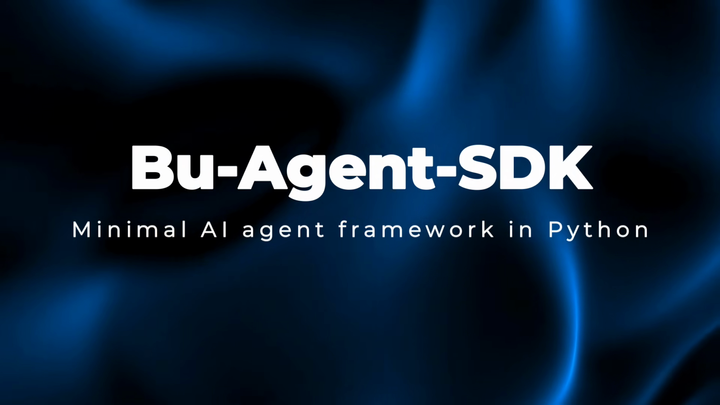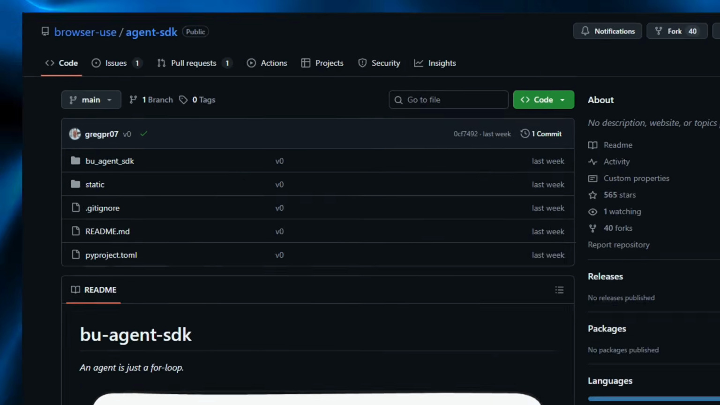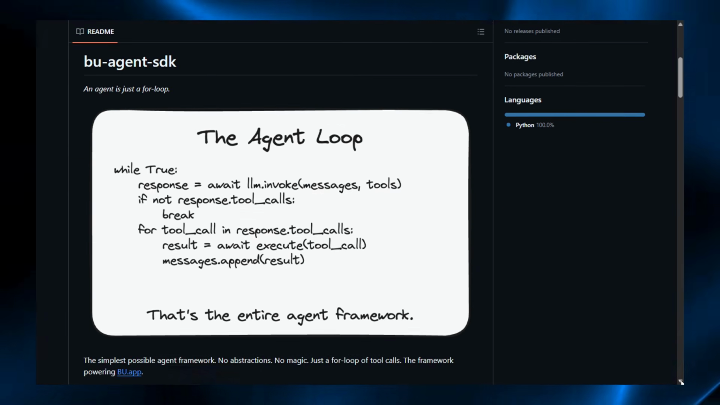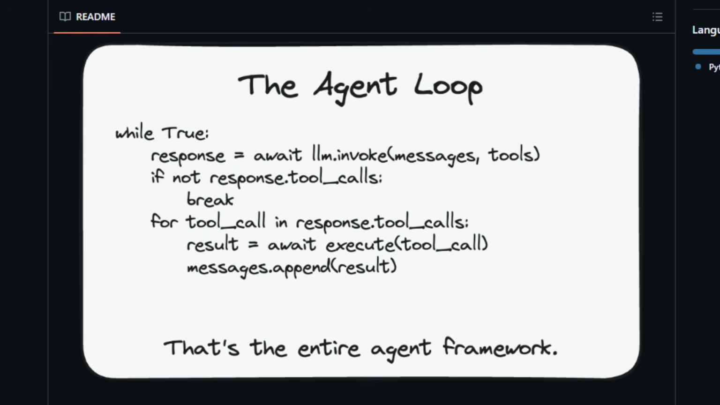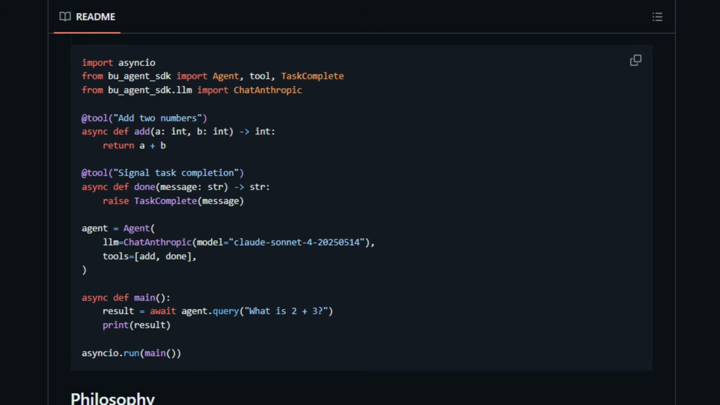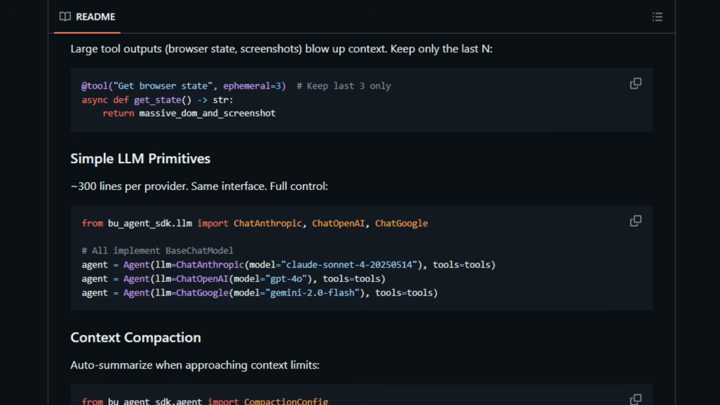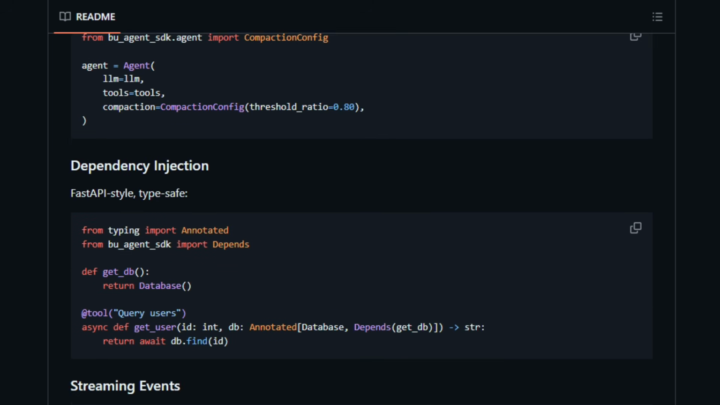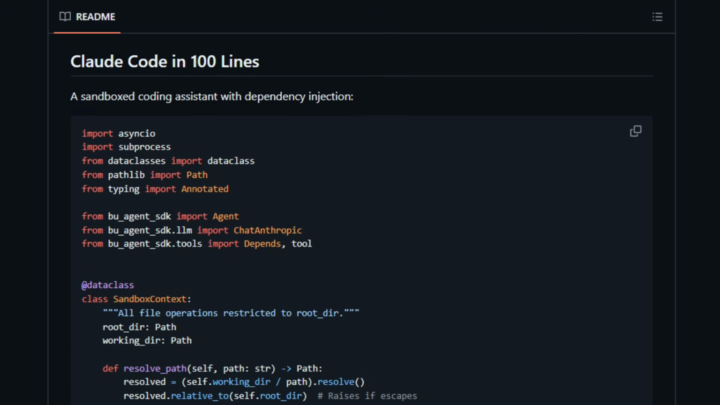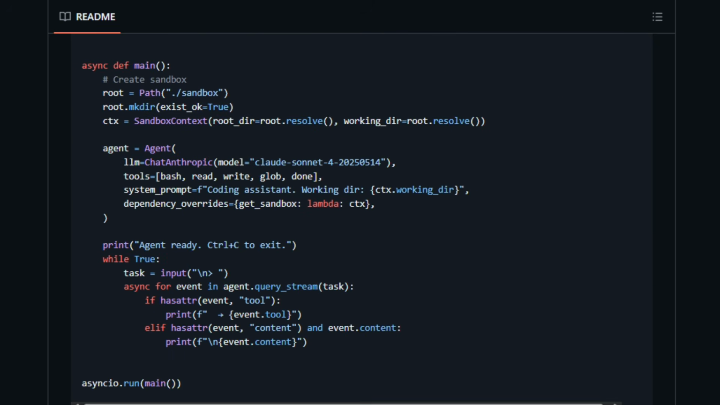Project number 20, Bu-Agent-SDK. Minimal AI Agent Framework in Python. Bu-Agent-SDK is an open-source developer library and agent framework that lets engineers build and run simple AI agents using pure Python with minimal abstractions. It provides a basic loop structure where an agent uses an LLM backend and registered tools to query, plan, call tools like math functions or task completions, and manage context with streaming events and dependency injection. The framework runs locally and supports multiple LLM providers so developers can integrate it with various models and workflows. This matters for developers who want a lightweight base to prototype agent behaviors. Try adding Bu-Agent-SDK to your project and build your own agent loop.